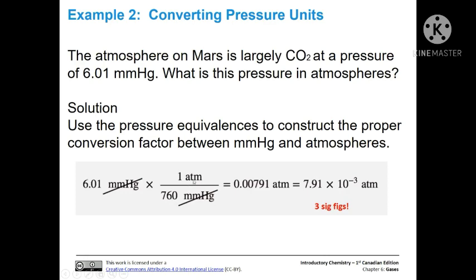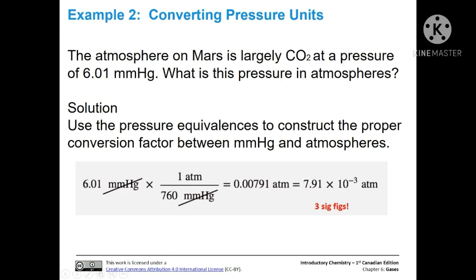And then, of course, we put 1 atmosphere on top. When we do the math, 6.01 divided by 760, we get 0.00791 atmospheres.